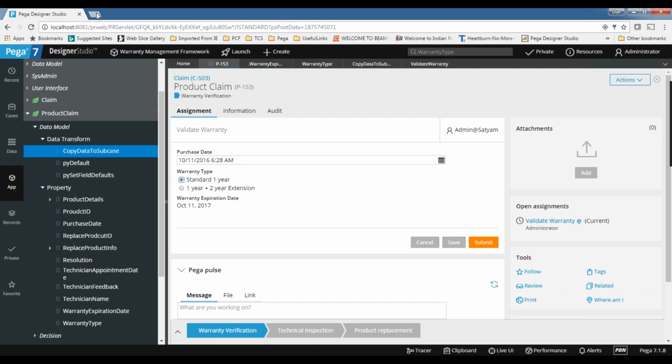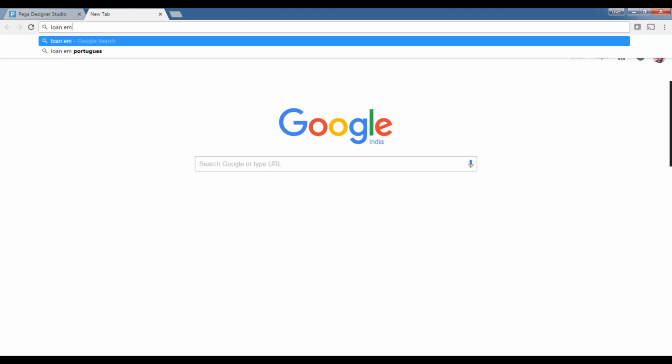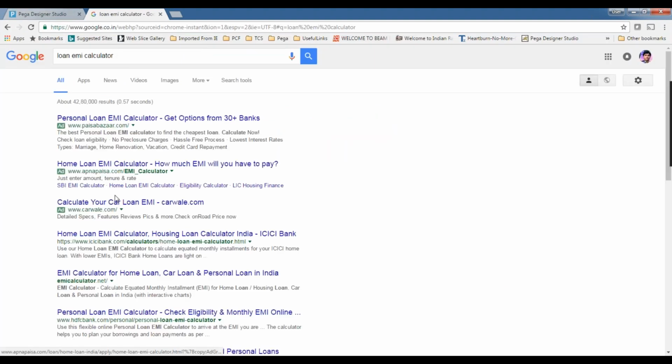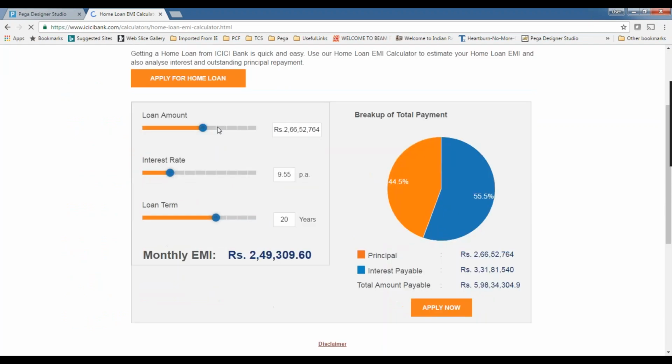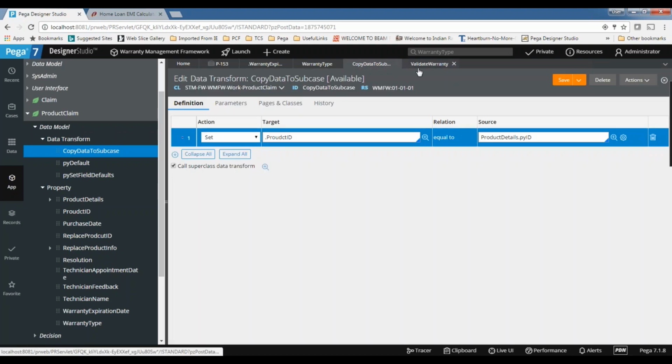Let's say I want to go for a loan EMI calculator. Here, whenever you change the values, immediately it shows me some data. You can see the monthly EMI changing. This is the input, we are giving some input here and I'm getting output on the same page. If I don't show the monthly EMI here, then what is the use of this screen? There is no use, right? Your actual purpose will be lost. So based on what exactly you want to achieve, you need to choose the change tracking.